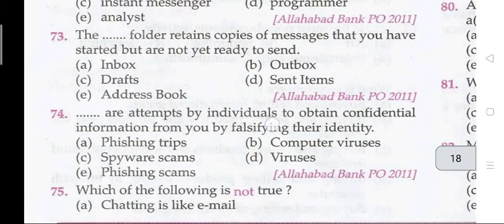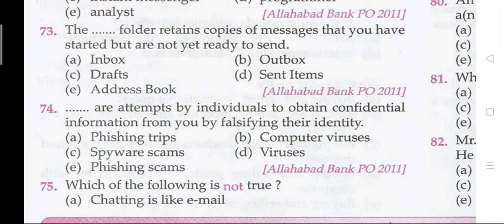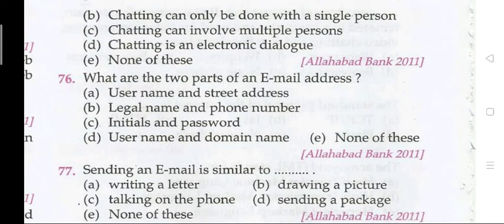Question 73. The dash folder retains copies of messages that you have started but are not ready to send. The right answer is C, drafts. Question 74. Dash are attempts by individuals to obtain confidential information from you by falsifying their identity. The right answer is E, that is phishing scams. Question 75. Which of the following is not true? The right answer is chatting can only be done with a single person.